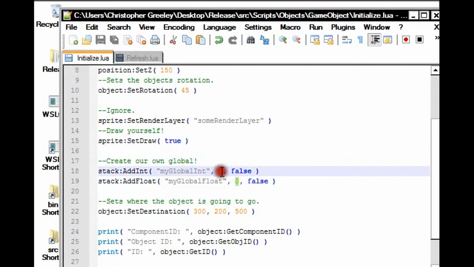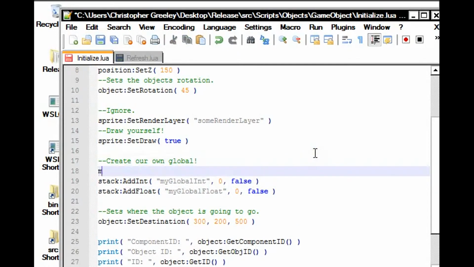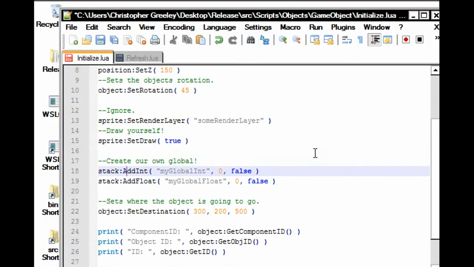Okay, we've named our own global variable. This is the name, and we've set it to a value. So if this was the equivalent Lua code, or my global float, it looked like that. We actually set this last parameter to false, and this means global.